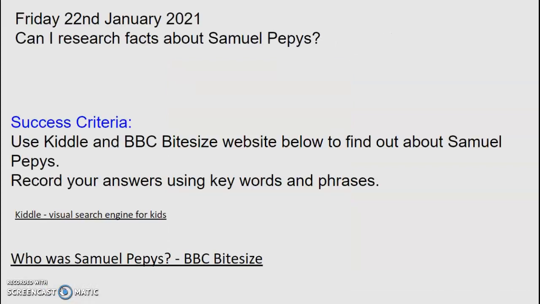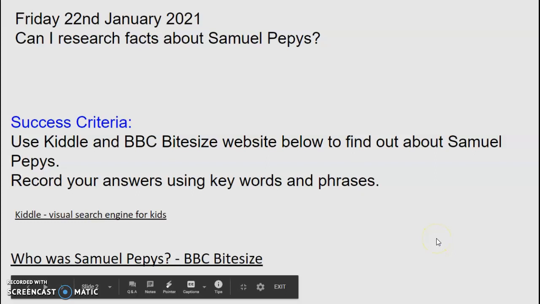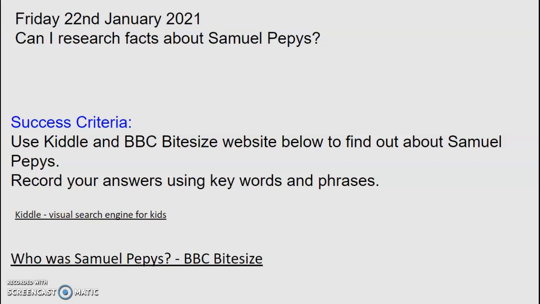So what you're going to do today is, can I research facts about Samuel Pepys? Okay, now this is a little bit similar to the lesson when you used the Kiddle website to find out facts about the Great Fire of London. So you're going to use Kiddle and the BBC website, which I've put below, to find out about Samuel Pepys, and you're going to record your answers using key words and phrases. Remember, when we do research, we don't actually need to write in full sentences yet. It's just facts to help us. And then we will turn those phrases or words into sentences later.